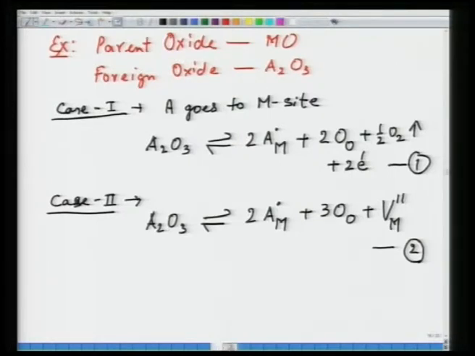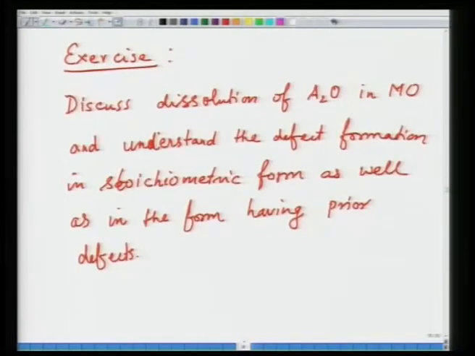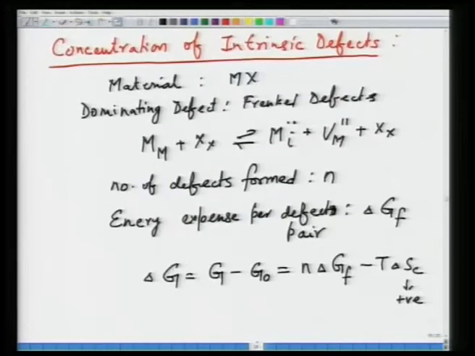Then we looked at cases in which the oxide has a reasonable amount of vacancy concentration to begin with, or a reasonable amount of hole concentration to begin with. As an exercise, I asked you to discuss the dissolution of A2O in MO, and to understand the defect formation in stoichiometric form as well as in the form having prior defects. I will leave this exercise to you.